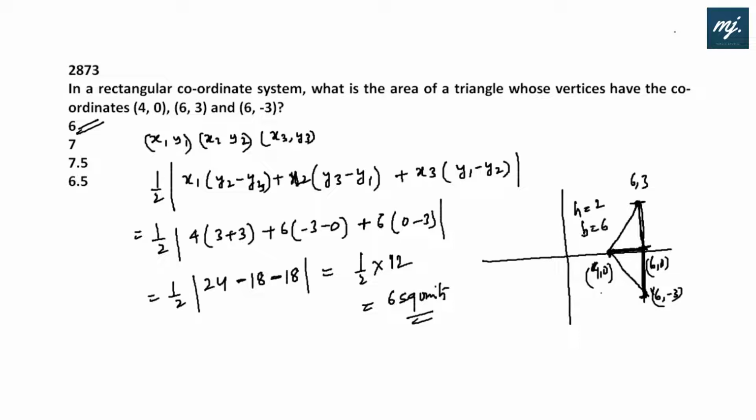That means the base is 6 units. So area of this triangle equals half into base into height, that will give straight away 6 square units. So feed in the formula or draw the actual diagram on the coordinate system and check out the answer. Option A fits in, 6 square units.